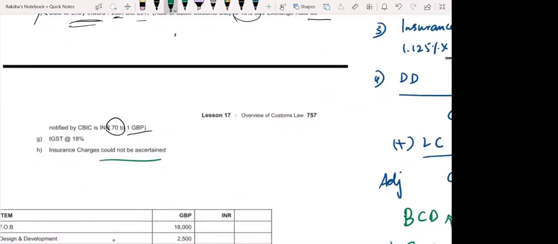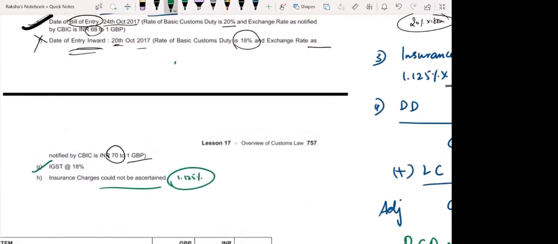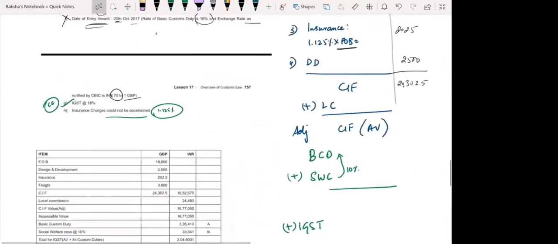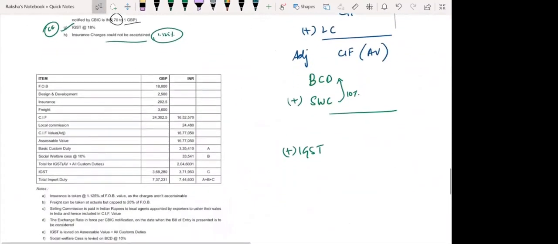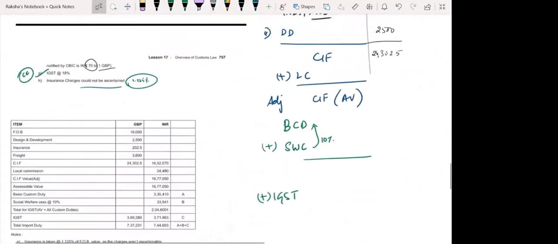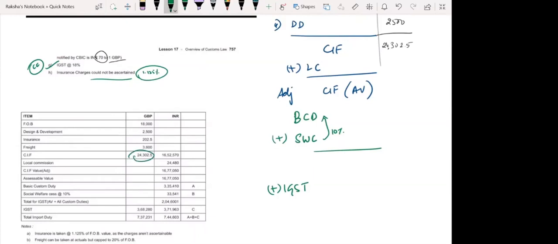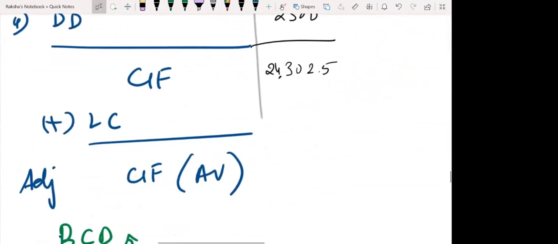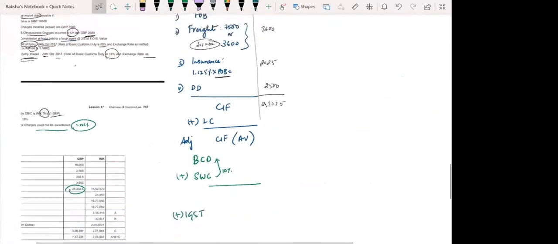Insurance charges could not be ascertained. Means what? Yes, we know to ascertain the insurance charges. So we will do it. IGST is 18%. See, weirdly they have not given you compensation cess, but in the question you will find 10% has been calculated. Okay, I'll show you what that is. Excuse me. So we reached until this point, 24,302.5. See here, 24,302.5. Correct.